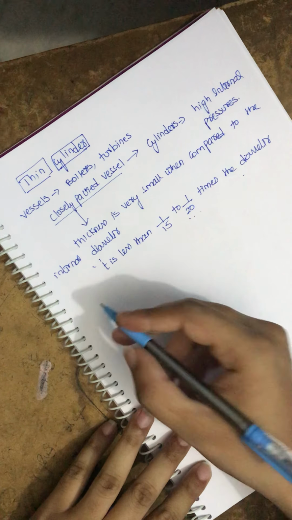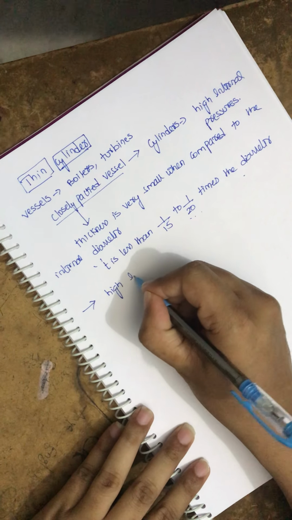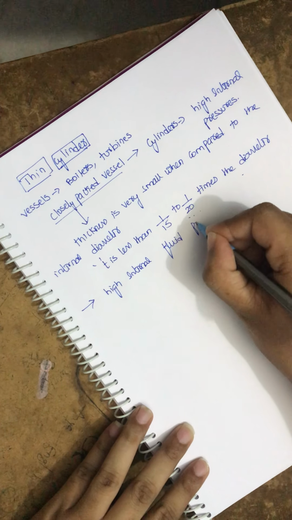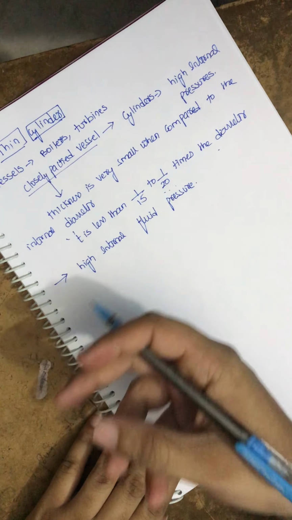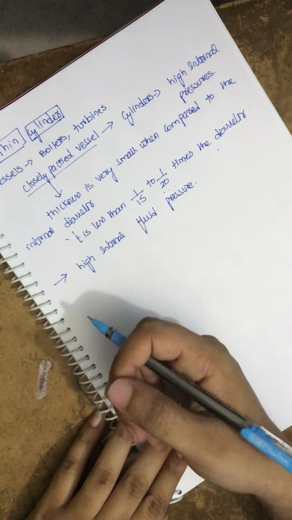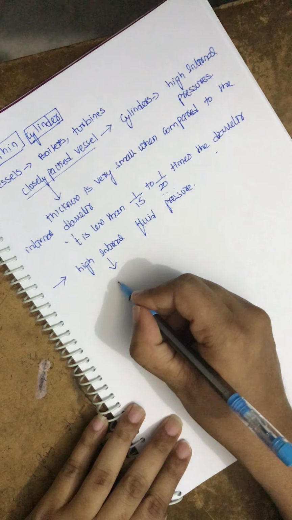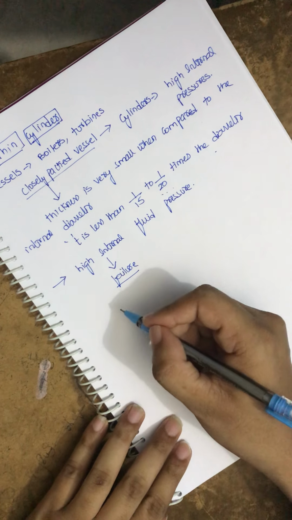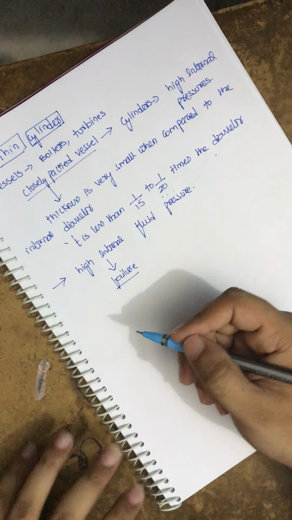Okay. Now, as we mentioned, the cylinder should withstand high internal fluid pressures. That means the fluid which is passing inside the vessel or the cylinder will create some high pressure, and the cylinder should withstand it. There may also be a chance for the cylinder to fail. Now we should find out in how many ways the cylinder can fail. There are usually two ways of failure.